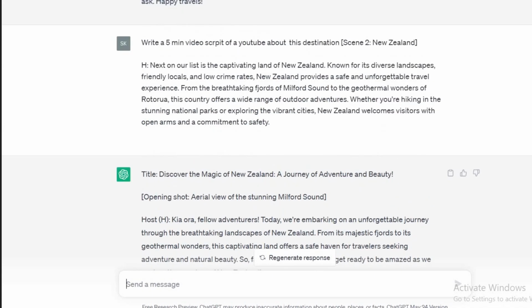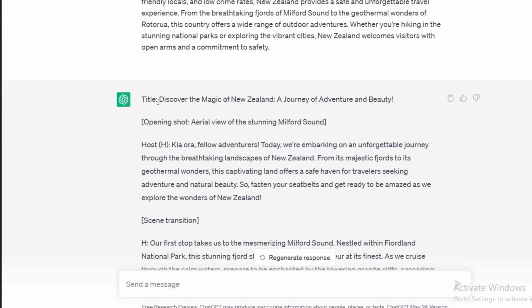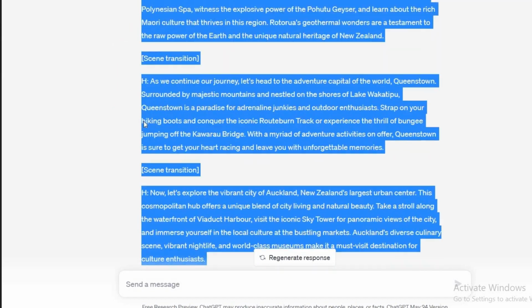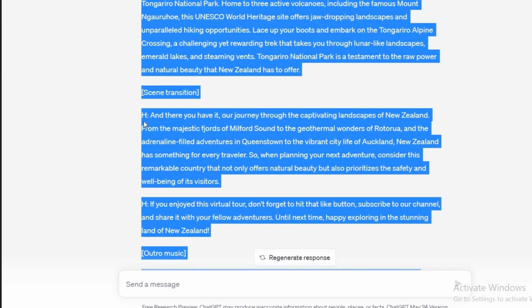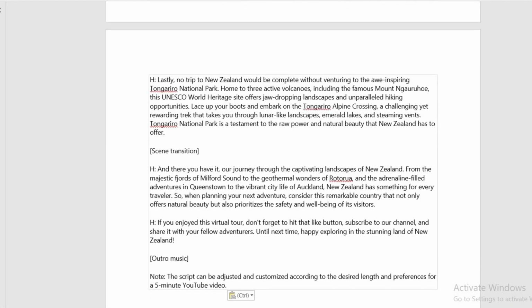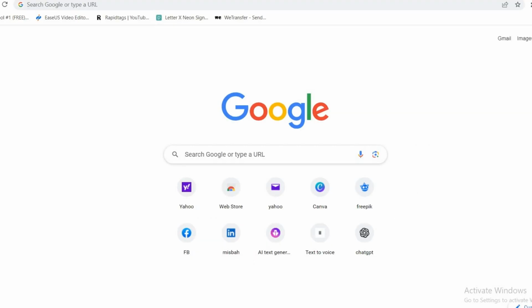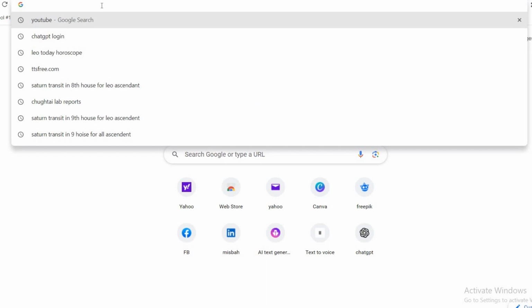Now I would copy all this story and paste it in Word, where I can do the editing as per my desired information. Let's go back quickly and paste it in Word. I can do the spell check and the editing on my own, and can change the different scenes.